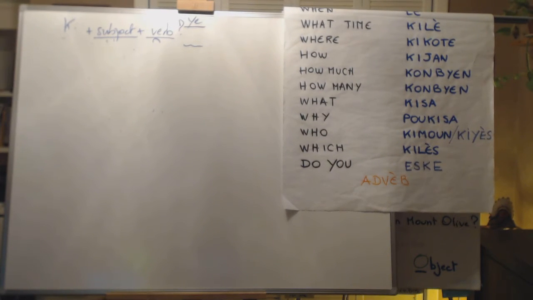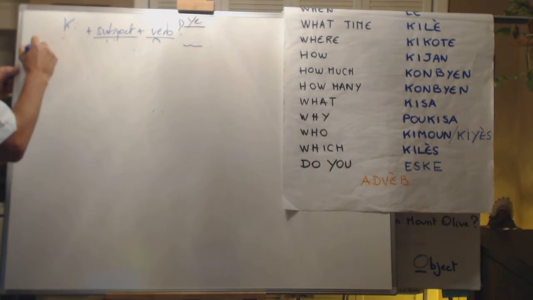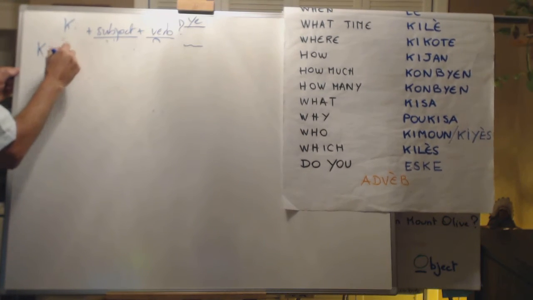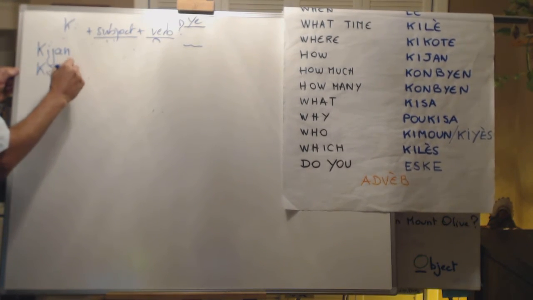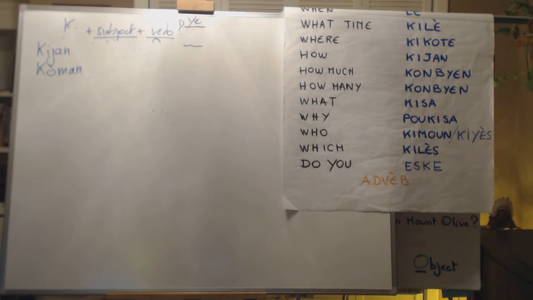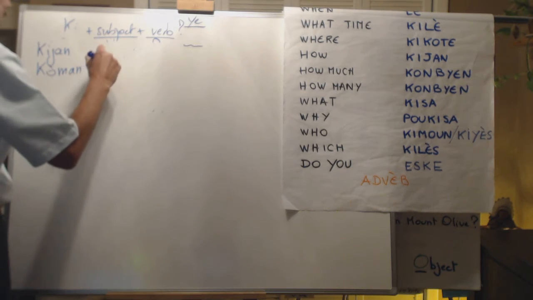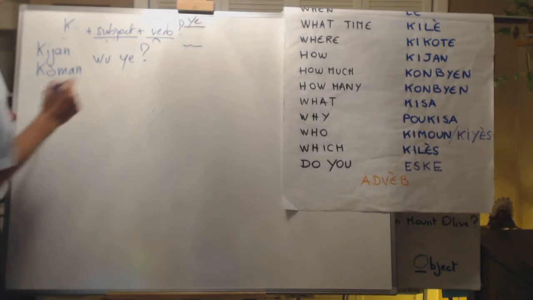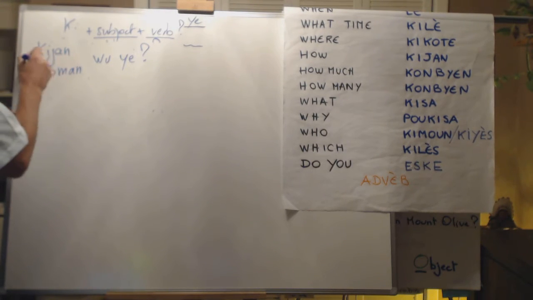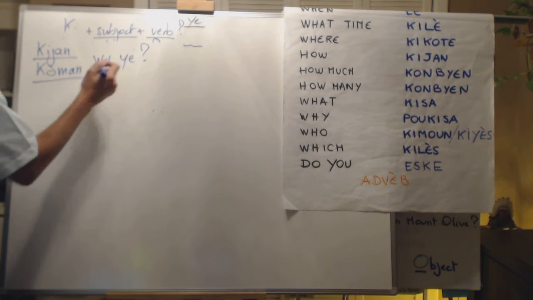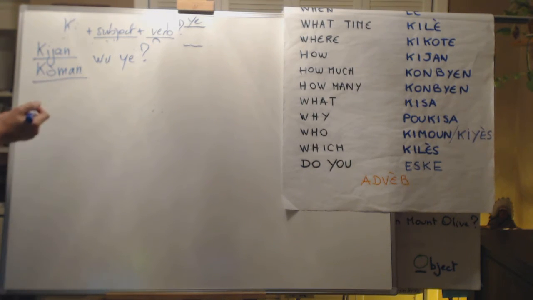Now we have how. So for how, that will be qui Jean ou soit comment. So for instance, when you meet a friend, the first time you will ask him, qui Jean ou ye? Qui Jean ou ye? How are you doing? How are you? Qui Jean ou soit comment ou ye? Simple. So how are we going to answer this simple question?